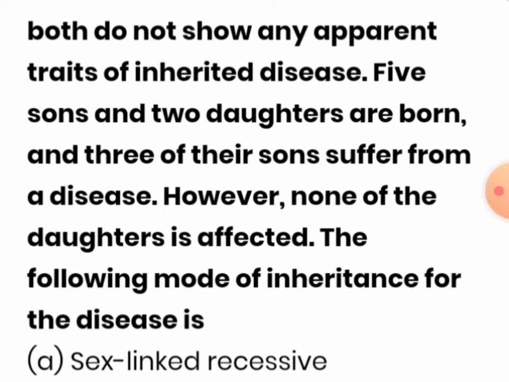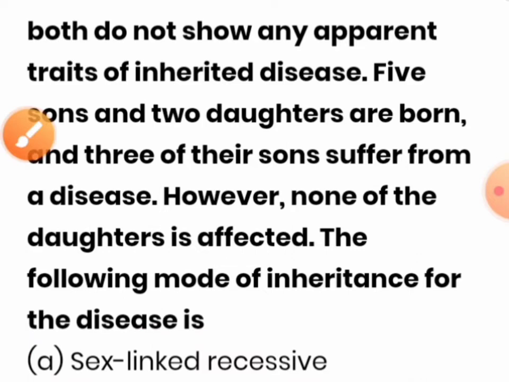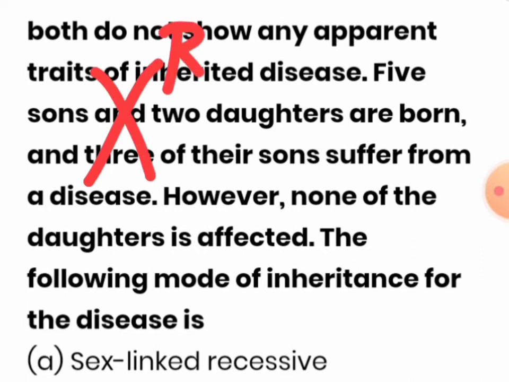So here only sons are affected. It means the disease is sex linked recessive. That's why it has affected only three of their sons, but daughters were not affected. Definitely, it is an X-linked recessive disease.